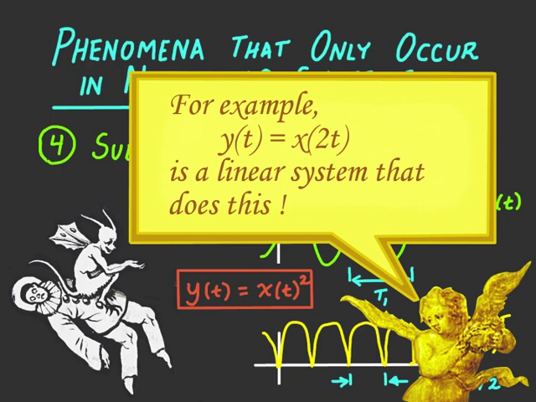Huh. Well, that is a linear system, and it does change the period. So I guess you're right. But the students haven't discussed time-varying systems. That's coming up in a later lecture. So I need to give them some sort of rule that will help them understand when subharmonic or harmonic behavior will occur.